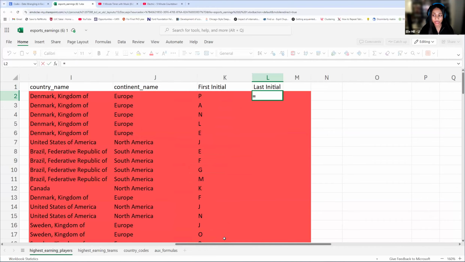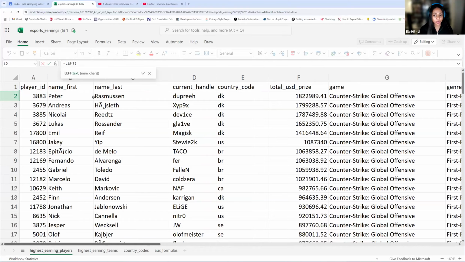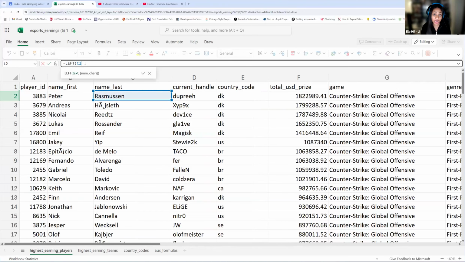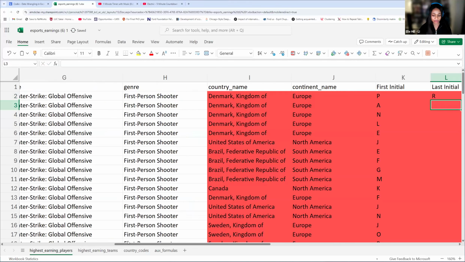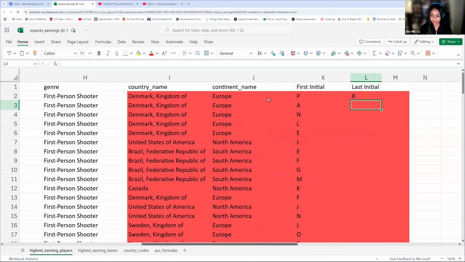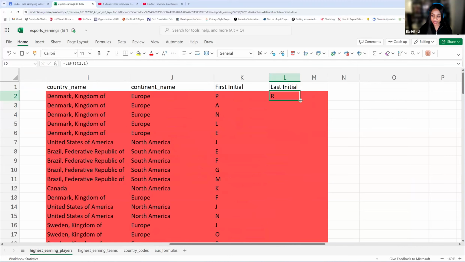So we're still using left, but now we're just selecting a new cell. Since we want the first letter of the last name, instead of selecting B2, I'm going to select C2. And then it's asking me, how many characters do you want? I only want the first character. So it's going to be this. And then afterwards, we can autofill down.